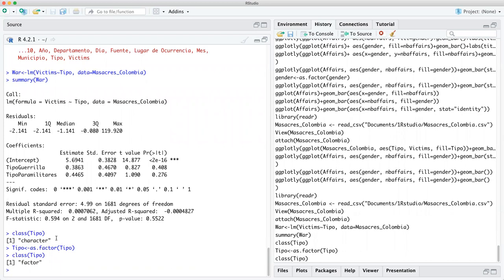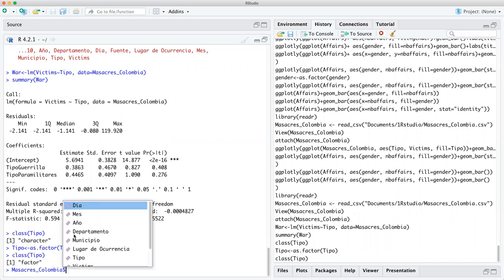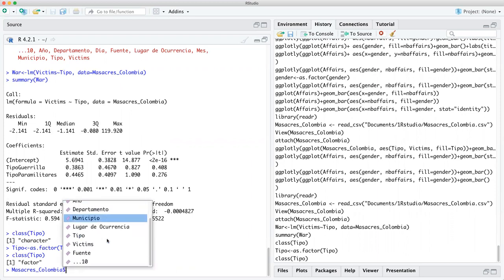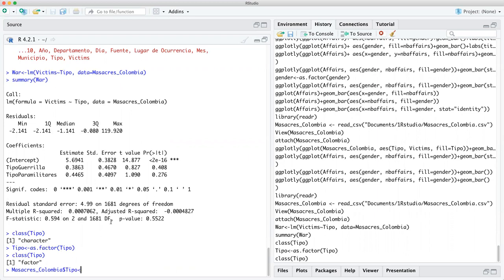How do we relevel it? That's tough to say. Massacre Colombia. We could just do it with the regular one. Let's take a look if we can do it like this. What is it? It's tipo. Now, relevel is not a package or anything. So it's just tipo. Let's see if it goes here. Let's do, say, I want to copy and paste because then I'll know. We'll use the paramilitaries.